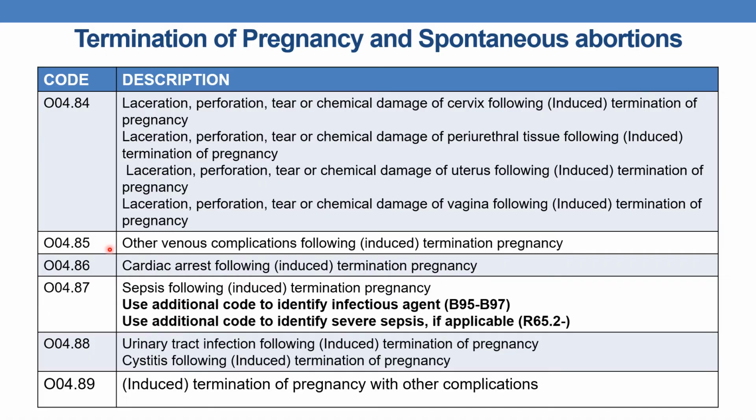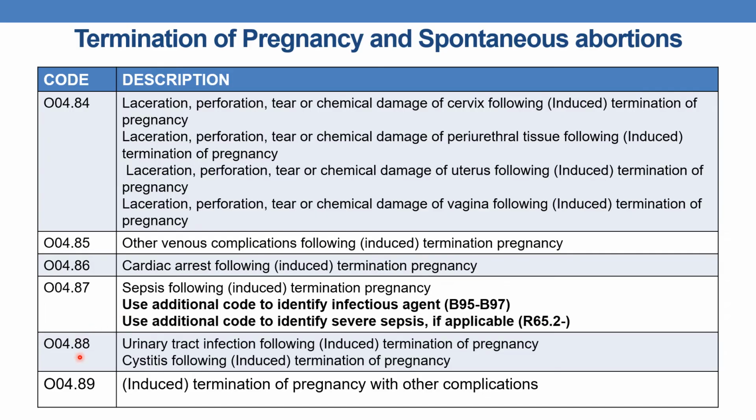Next, O04.85 indicates other venous complications following induced termination of pregnancy, and O04.86 indicates cardiac arrest following induced termination of pregnancy, and O04.87 indicates sepsis following induced termination of pregnancy. And whenever we are coding sepsis, the guideline is the same. You need to use additional code to identify infectious agent and additional code to identify severe sepsis if severe sepsis is present.